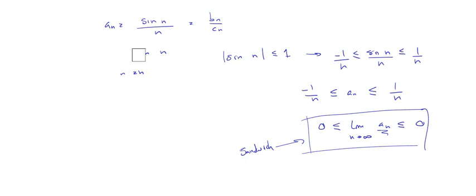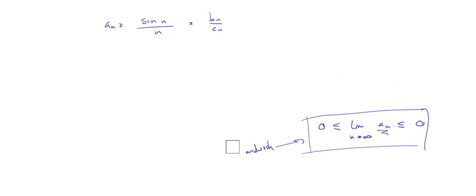Okay, let's see the next example. Suppose a sub n, let's define the sequence by a recurrence, so that you know how to deal with them. a sub n plus 1 is equal to 1 over 2 times a sub n plus 6, with the first term a sub 1 equals 2. Okay, so the first thing to do when you have recurrence relations like this is to try and write out the first terms of the sequence, so that you can get a feel of how they go.